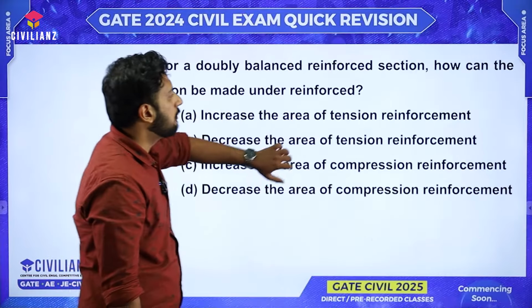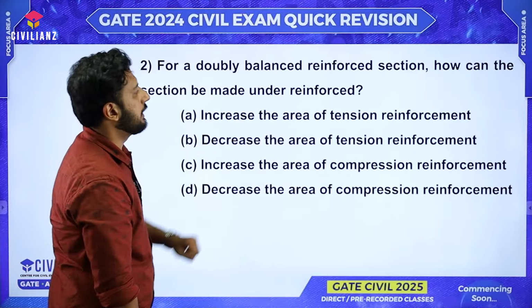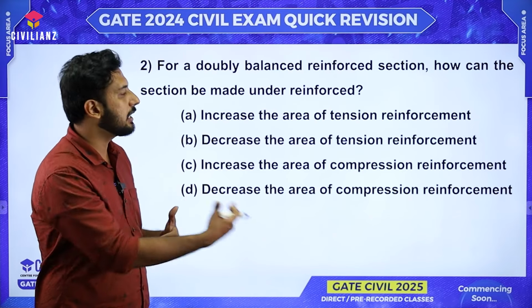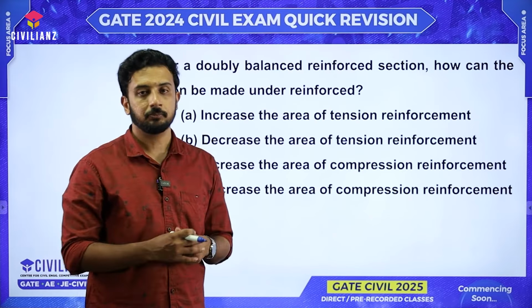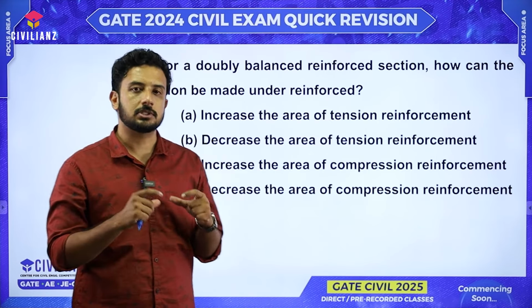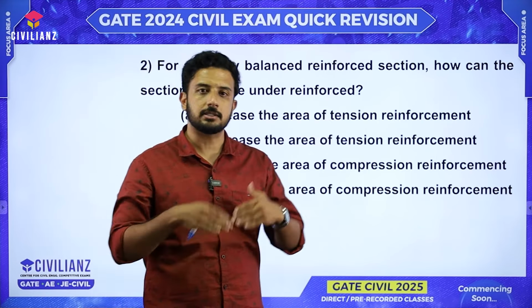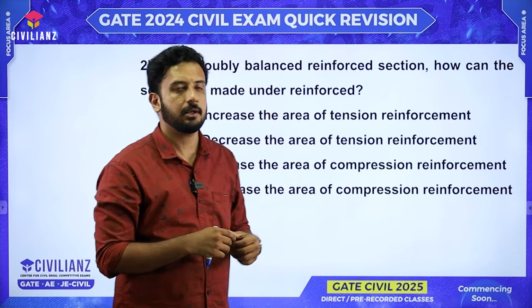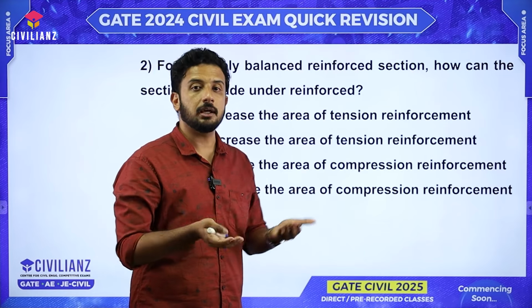Got it? That's it. Moving on to the next question, which is related to a beam, a doubly reinforced beam. If you have a balanced section and want to make it under reinforced, what to do? We know that in design we prefer under reinforced sections only, because that is safe, right? A balanced section is critical, and an over reinforced section will be unsafe. So we always go for an under reinforced section. The meaning of an under reinforced section is that the steel will reach its permissible limit before the concrete reaches its permissible limit, right? That's a safety condition, so that before failure we get a warning.